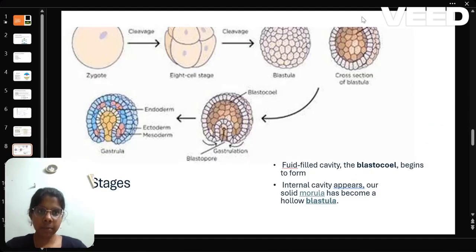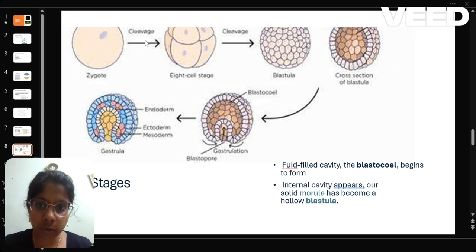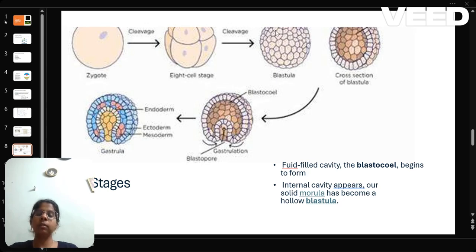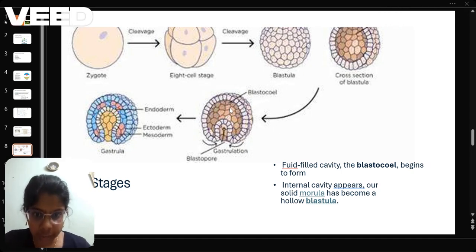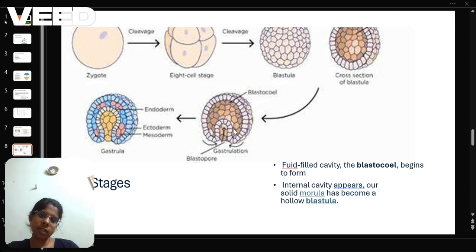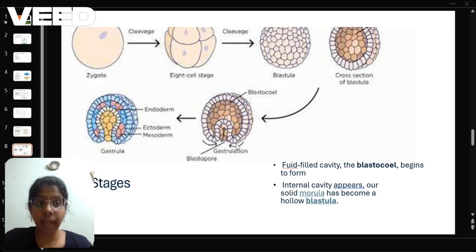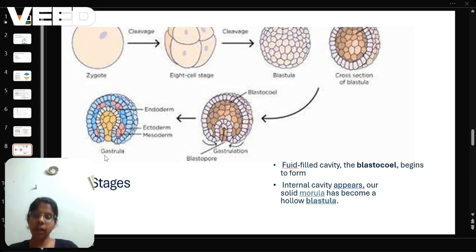You can see in this picture the stages of the egg. First, the zygote undergoes cleavage into the 8 cell stage, then it forms a blastula. Inside the blastula, if you cut a cross section, you have the blastocoel, the inner cavity. Then you can see this invaginated layer, where gastrulation begins at the dorsal lip of the blastopore. We will see all these details in the upcoming video. For now, just know the stages. First, the blastula is formed, followed by gastrulation. After gastrulation, we have ectoderm, endoderm, and mesoderm.